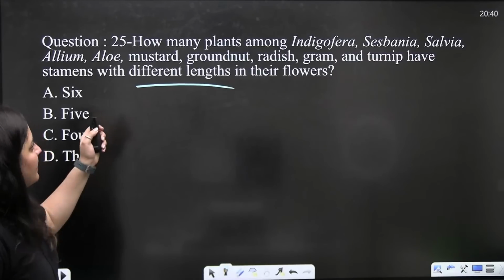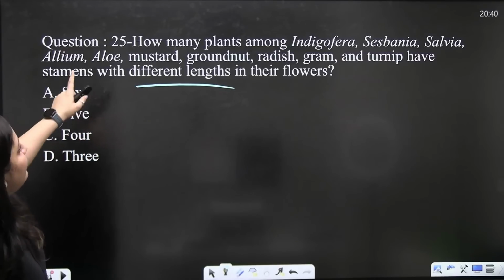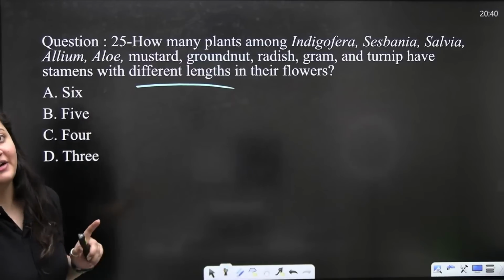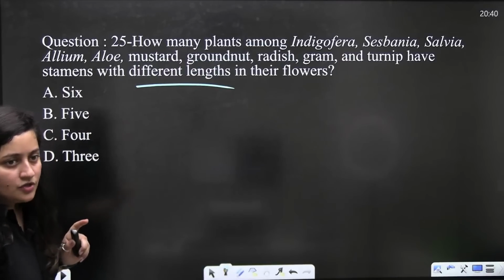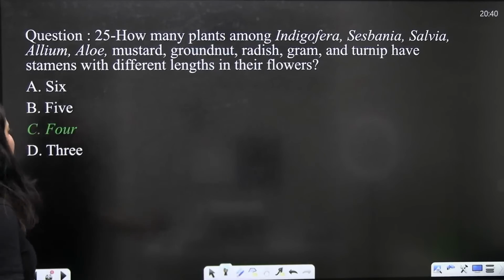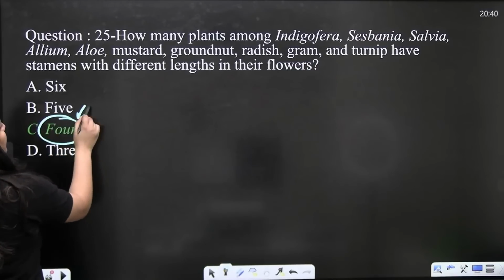How many plants among Indigofera, Sesbania, Salvia, Allium, Aloe, mustard, groundnut, radish, gram and turnip have stamens with different lengths in their flower? So, what should be the correct answer here, guys? Yes. So, here the correct answer is 4. Can you tell me the names of those examples?